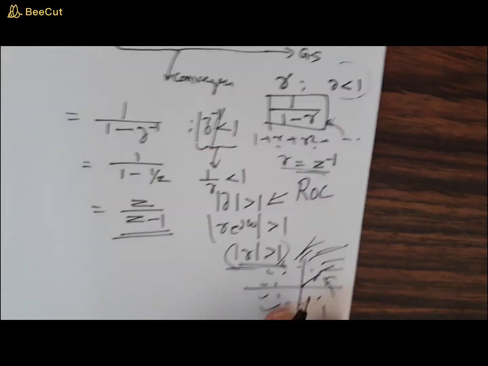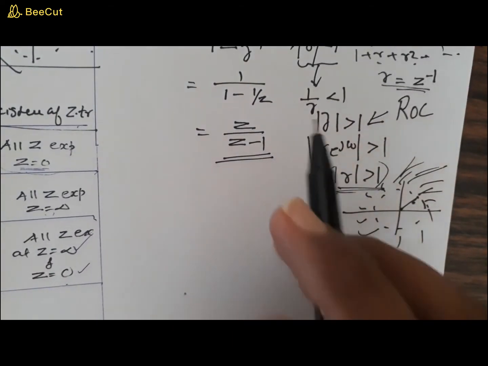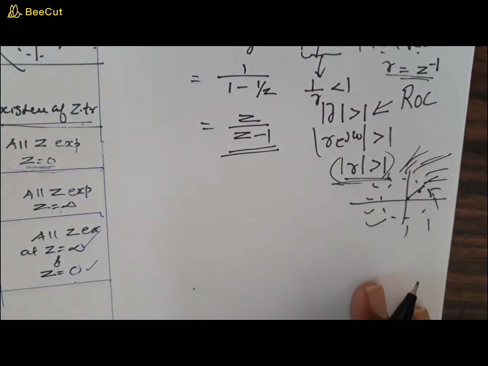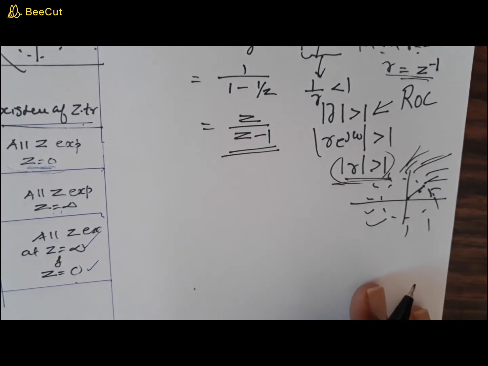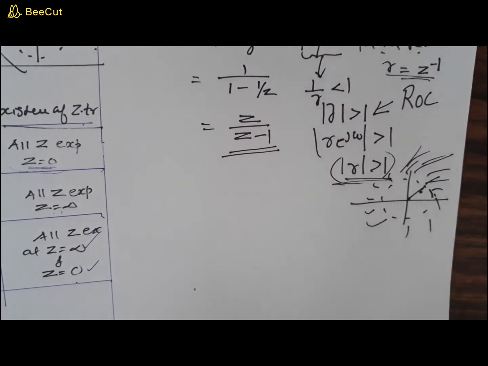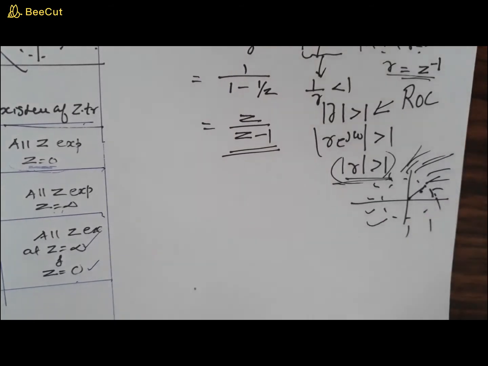If ROC is not specified along with this z transform, you are not going to get any credits. You will be asking why ROC is so important. I will be explaining that after doing some more examples. We will have a comparison, and by that I will explain the immense importance of ROC.